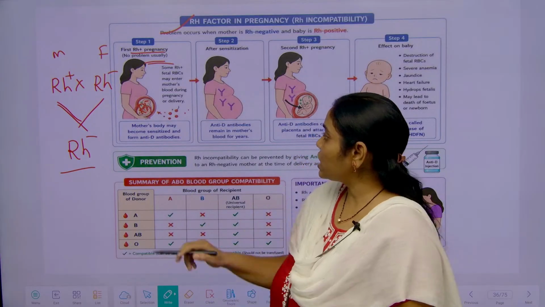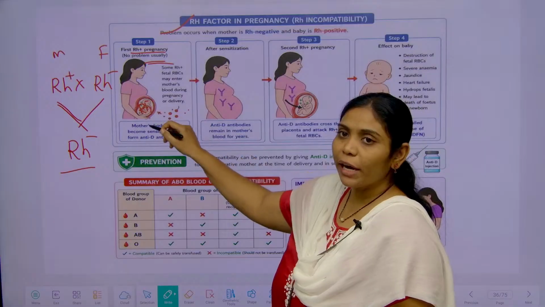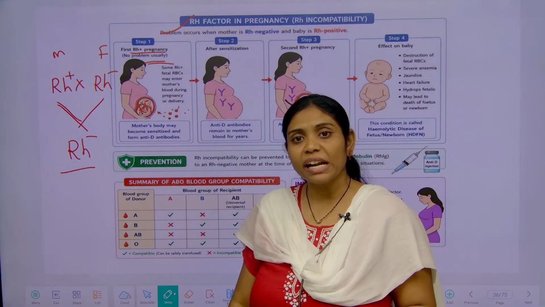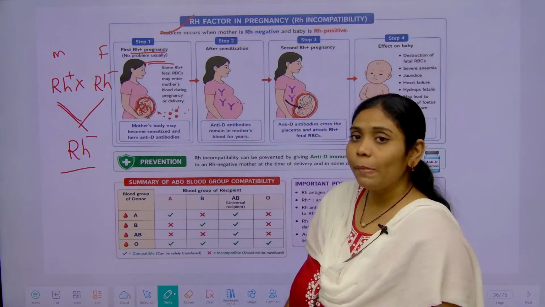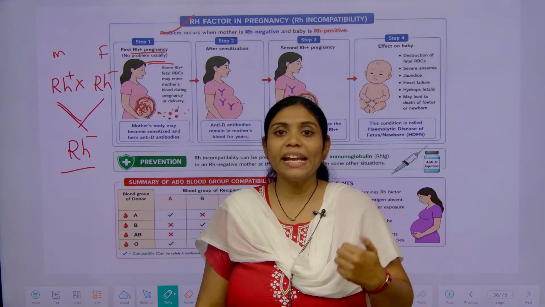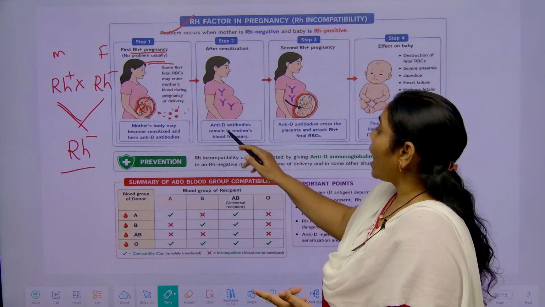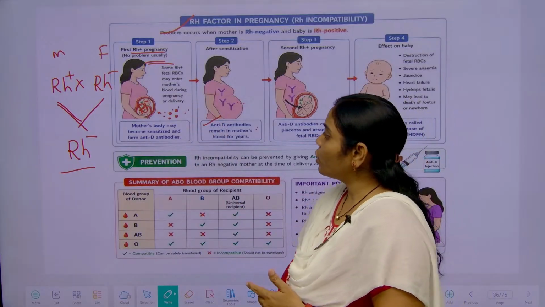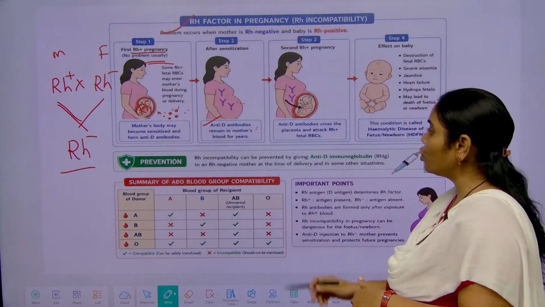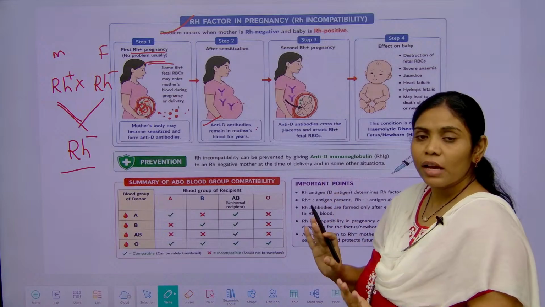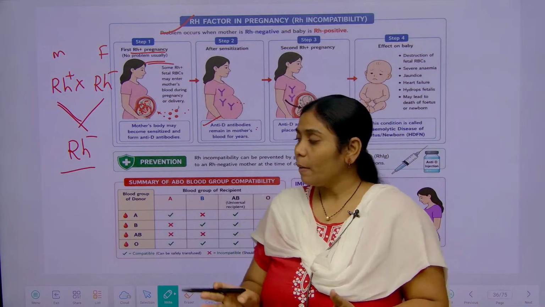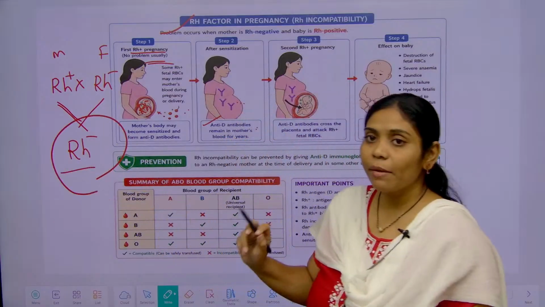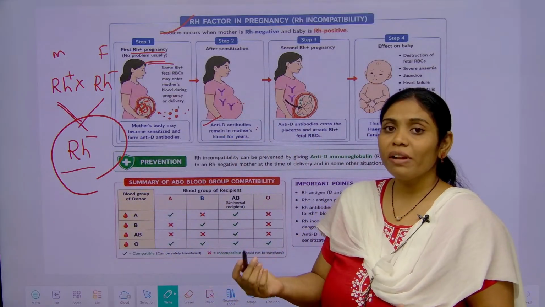Here opposite blood groups are there, one positive and the other negative. Because of this condition the mother's body gets sensitized and starts producing anti-D antibodies against which blood group? Negative blood group. Nothing will happen in the first pregnancy, but in the second pregnancy, if the same condition occurs with the same Rh negative baby, what will happen?